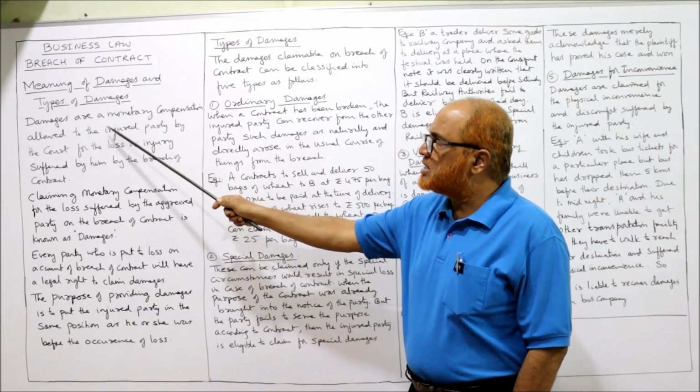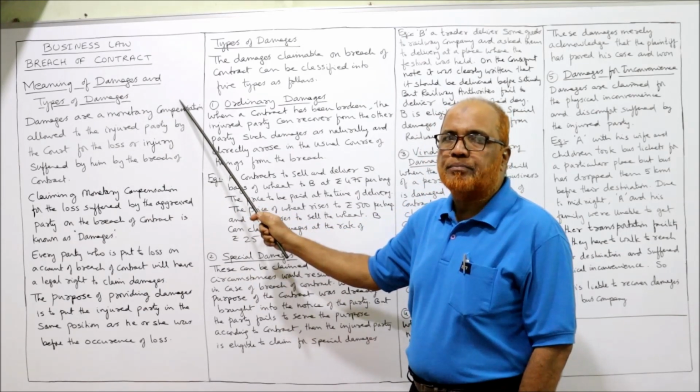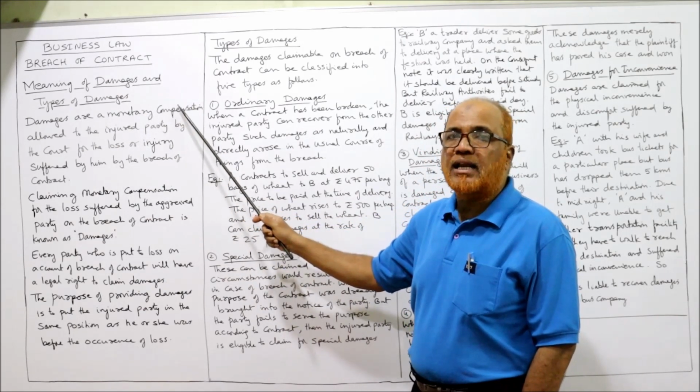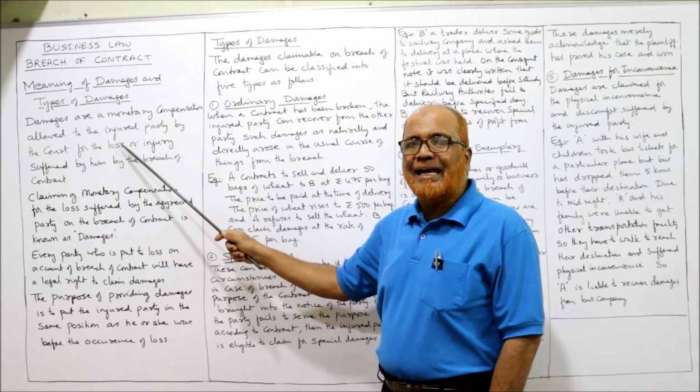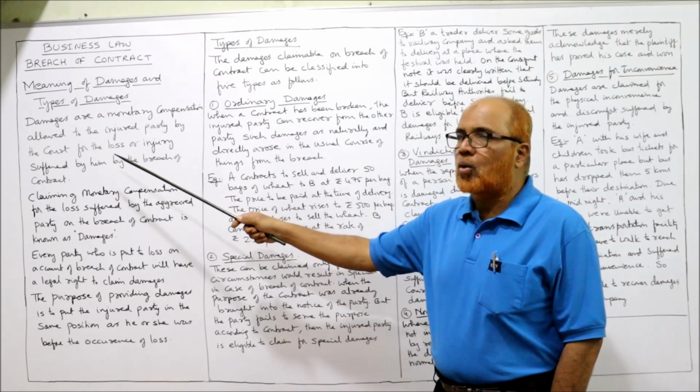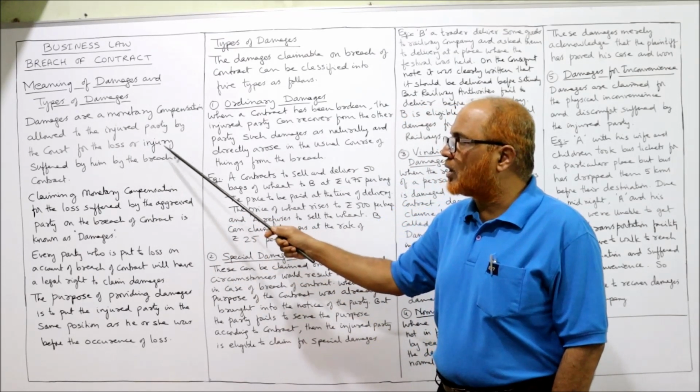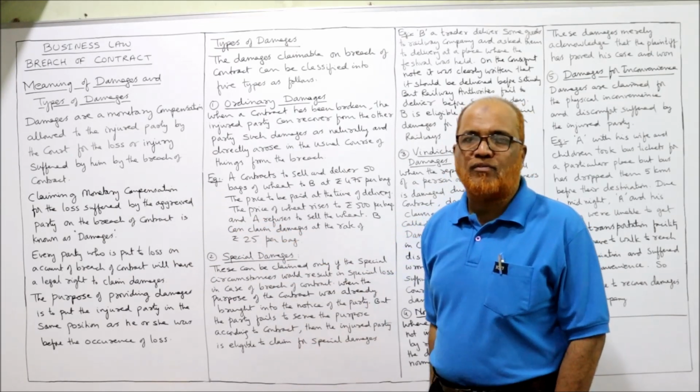What do you mean by damages? Damages are the monetary compensation. Damages are monetary compensation allowed to the injured party by the court for the loss or injury suffered by him by the breach of contract.